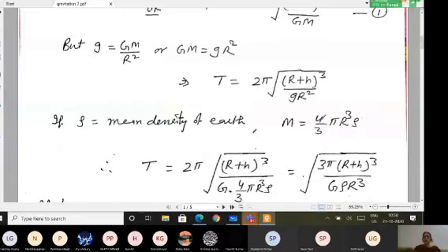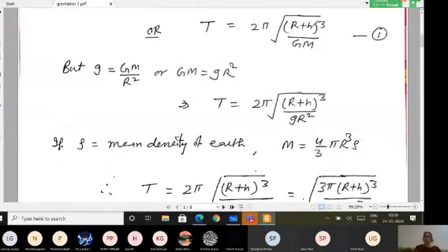Now from this value you can put the value of this mass in this first equation. The first equation is the main equation, as I've said. So T is equal to 2 pi square root of (r plus h) whole cube divided by capital G m. Here, this value of m I will write in this first equation, and I can rearrange the things.